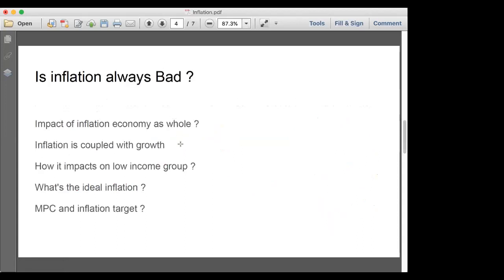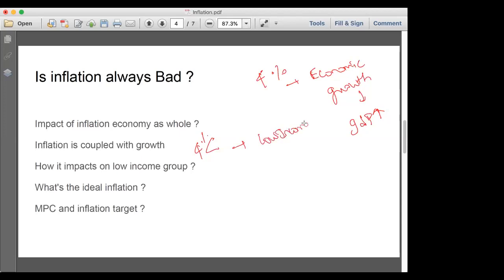Now we will see whether inflation is good or bad. For example, if the inflation is 4%, that is, if prices rise by 4%, then it is good for economic growth, because when the price of products increases, obviously it will increase the GDP. When the GDP increases, it means the national income increases. For example, if it is more than 4%, what will happen? When it is more than 4%, low income people will suffer.